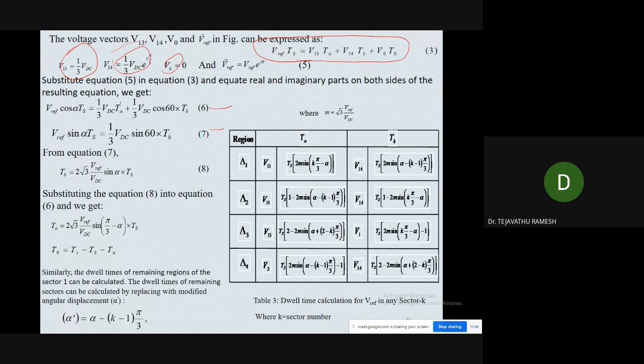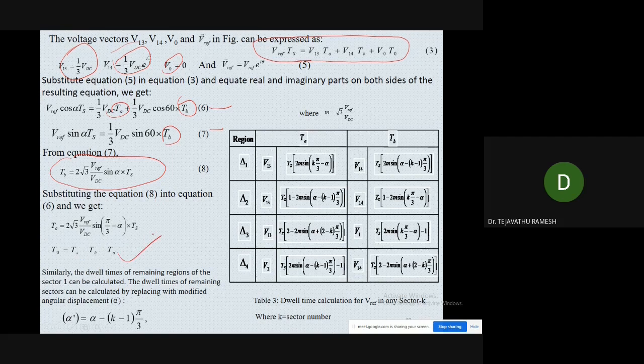In the real equation there are two unknowns, TA and TB, two dwell times, but equation number 7 has only one unknown. So from 7 we can get TB. TB is equal to 2 times root 3 V reference by VDC sin alpha multiplied with TS. Once you get TB, substitute into equation number 6, then we can get TA. Once you know TA and TB, substitute into TS equals TA plus TB plus T0, then we can get T0 also.